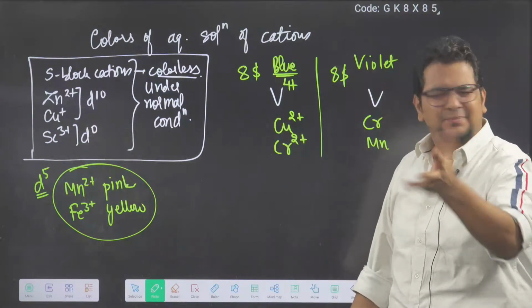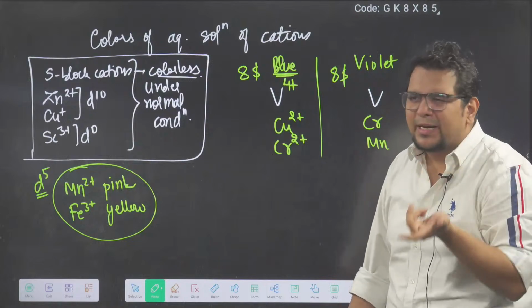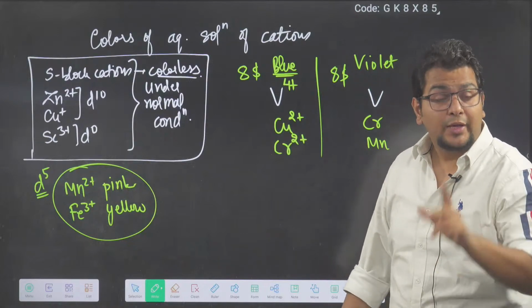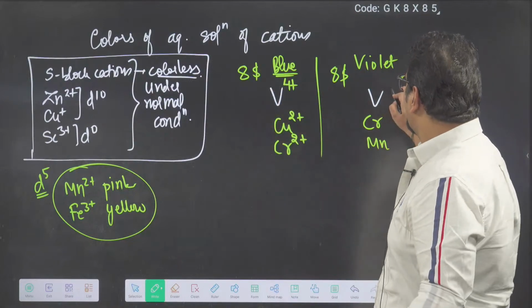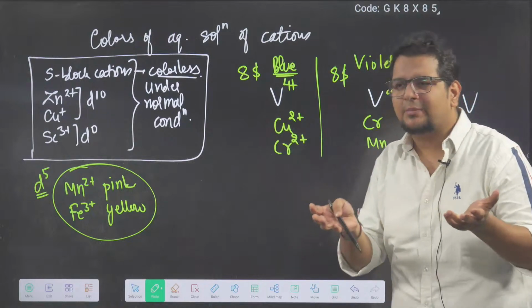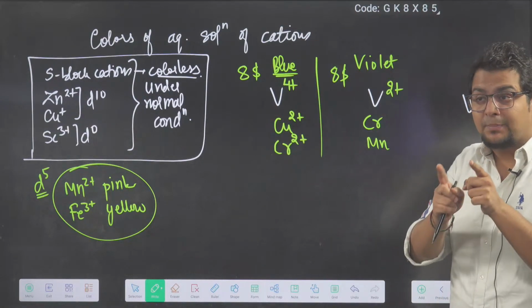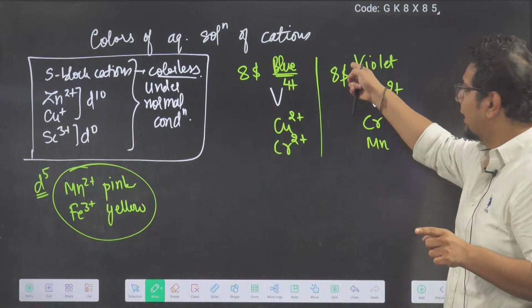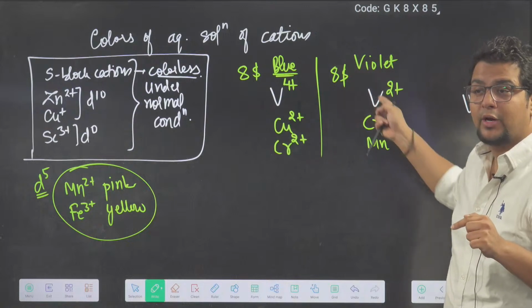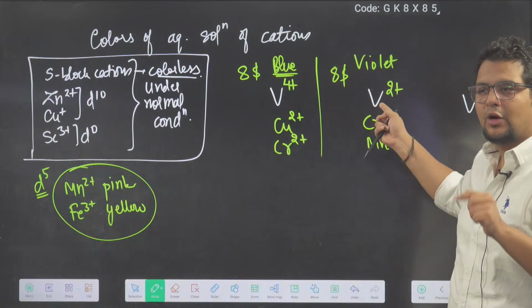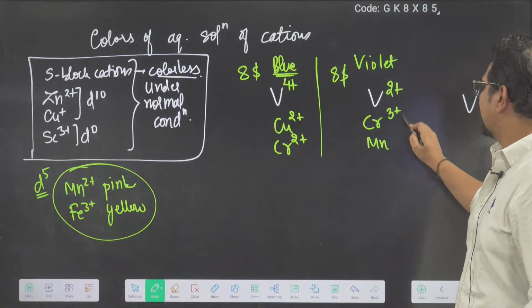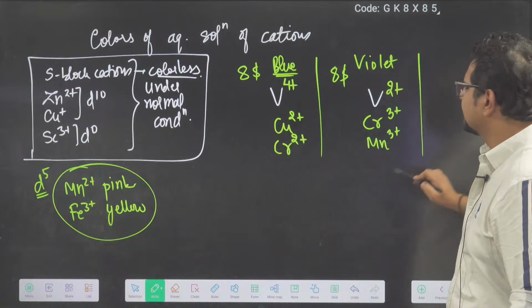Chromium said, don't worry yaar, vanadium will pay 4, we have to pay 2 only, you come. When the bill came, vanadium paid only $2. That was the plan of vanadium, but he did not tell. That was the plan of vanadium, to throw a violet party in his own house. We vanadium, we violet. How much is left now? 6. So these two people have to pay $3 and they were very angry.